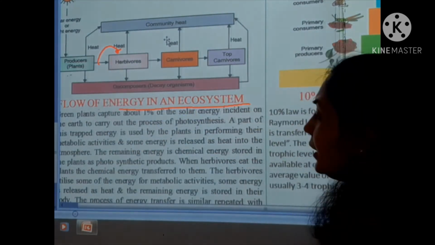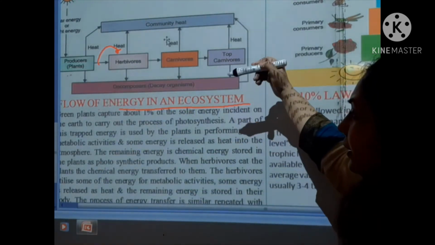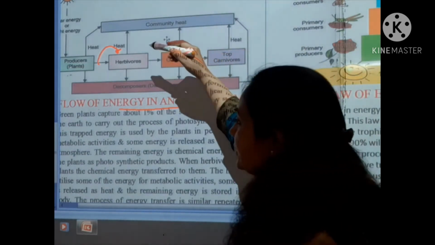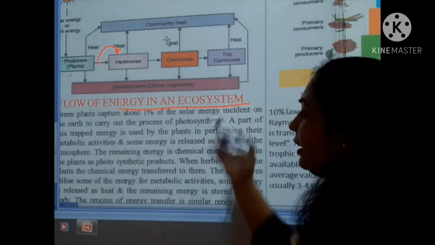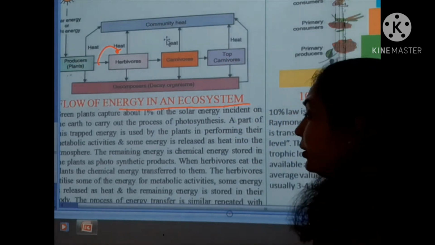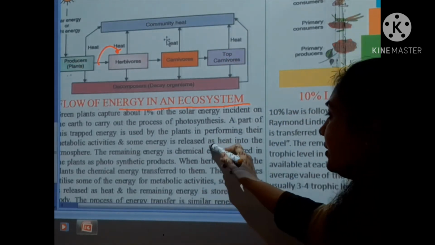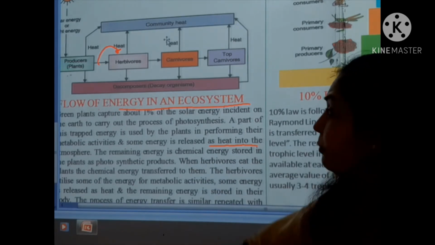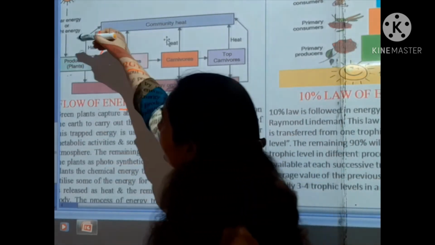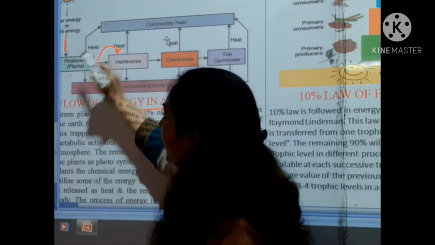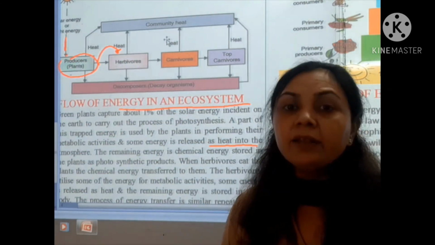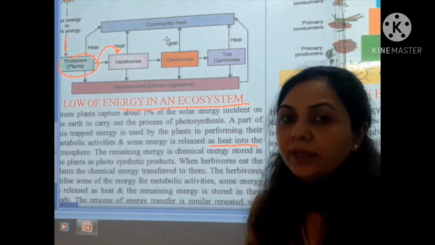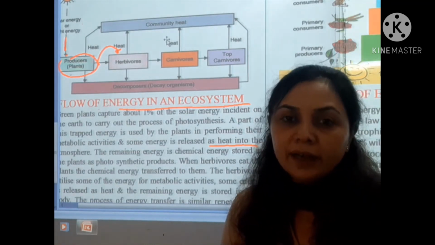Students, you are looking at how a part of this trapped energy is used by the plants in performing their different metabolic activities, and some energy is released as heat in the atmosphere. So when the producers capture the sunlight and make the food, they give out energy in different forms.